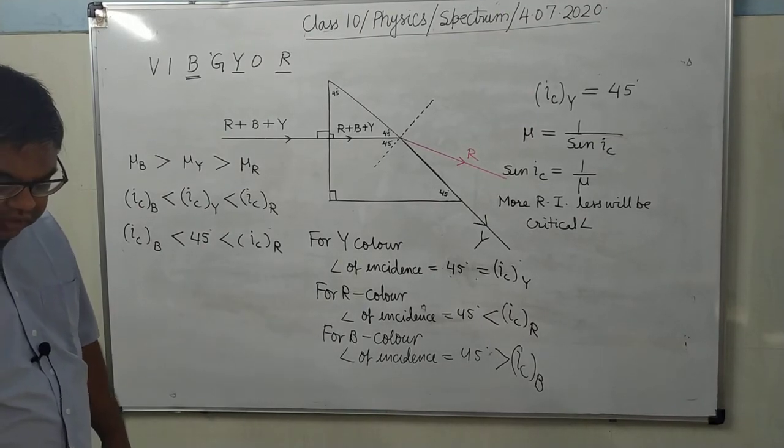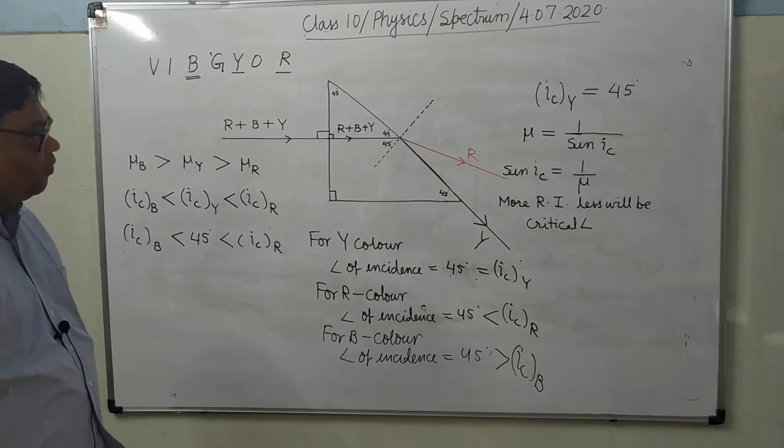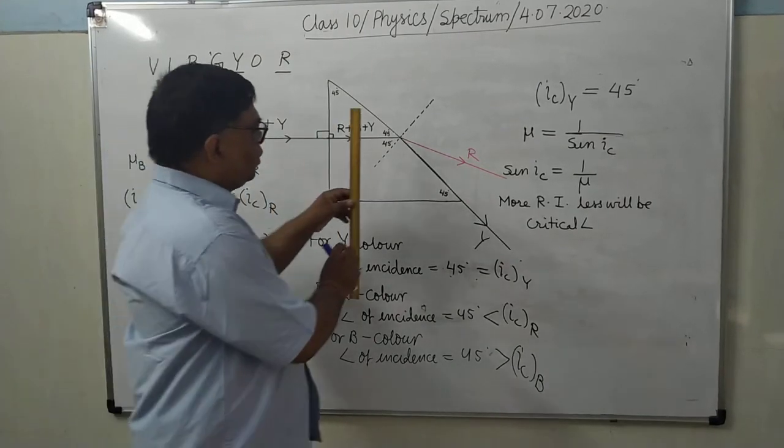So what will happen? It will suffer total internal reflection obeying the laws of reflection.